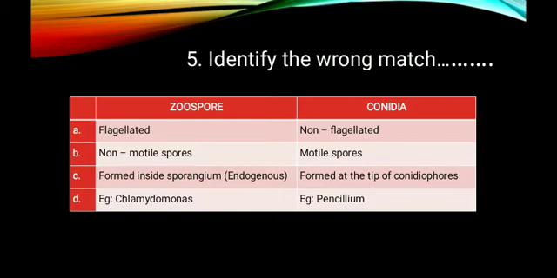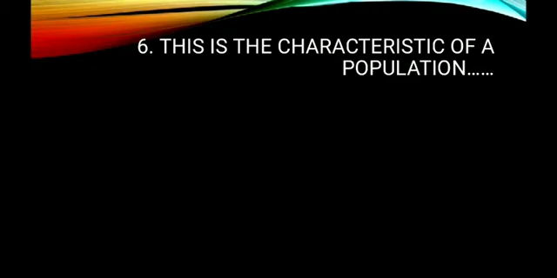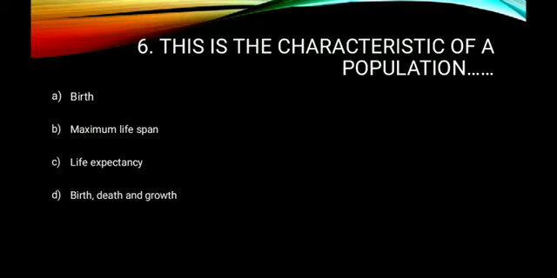Now question number 6. This is a characteristic of a population. Option A, birth. Option B, maximum lifespan. Option C, life expectancy. And option D, birth, death and growth. You know, birth is with respect to an individual, the birth of an individual. If you consider the population, that should be considered as birth rate. So here it is given as birth.